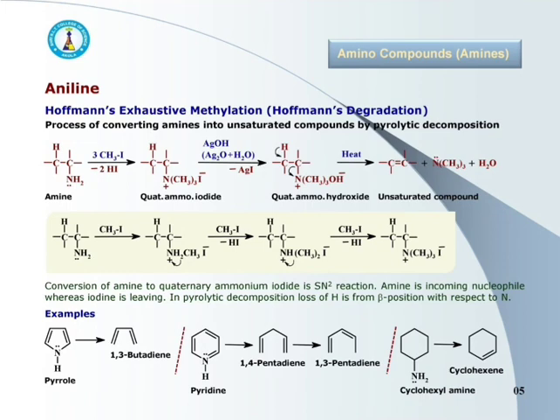If we consider pyridine, pyridine initially gets converted to 1,4-pentadiene, which then isomerizes to 1,3-pentadiene. Cyclohexylamine on Hofmann's degradation gets converted to cyclohexene.